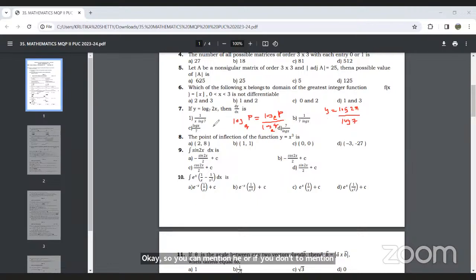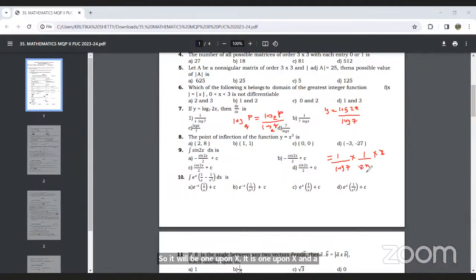So this given function I can write in the form y is equal to log 2x upon log 7. Now log 7 is a constant, you can keep it as it is, and then we take the derivative of log of 2x. It is in the form of log f of x, so it will be 1 upon 2x, and the derivative of 2x is 2.